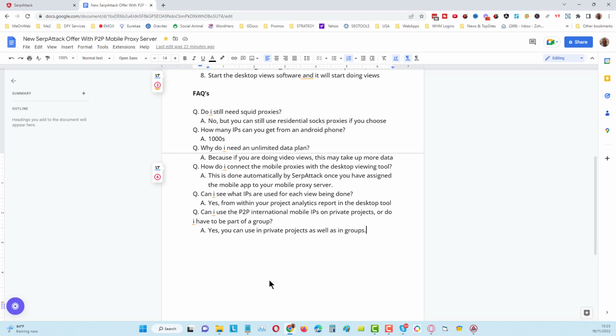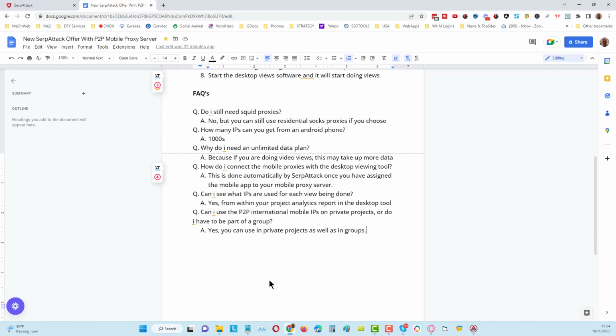Now, once this part is done, and once everything has been done here, we will do a big promotion of this. What we're going to do is take away the SerpAttack lifetime, and offer SerpAttack, selling SerpAttack from this point forward. The sales page will be changed from this point forward, where it's a complete package.